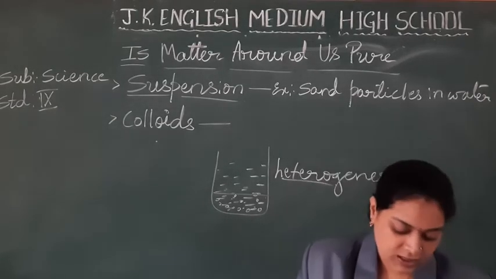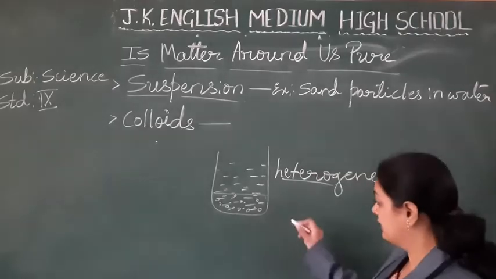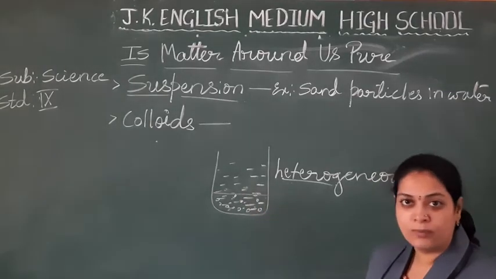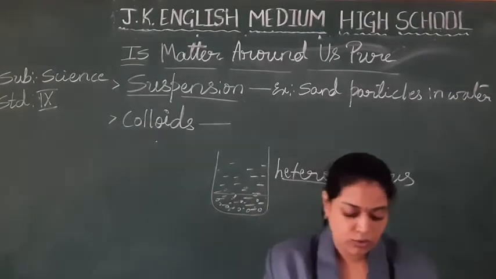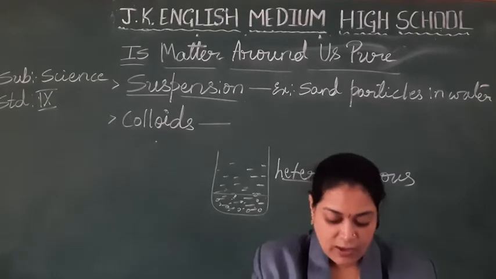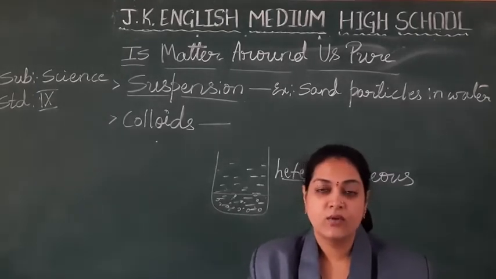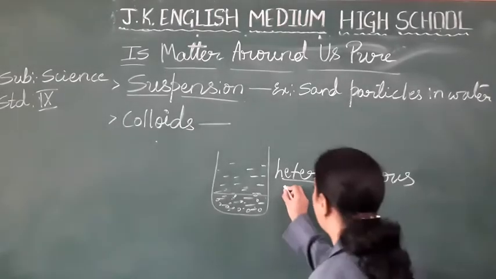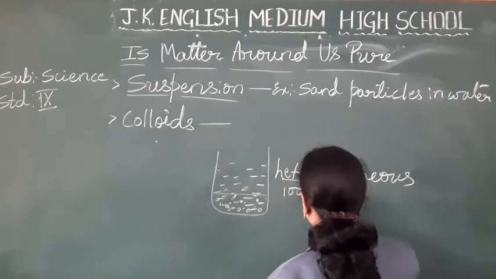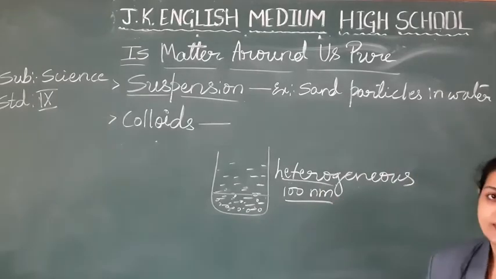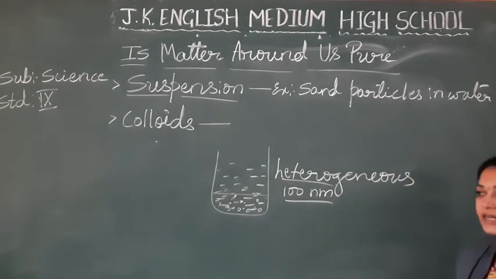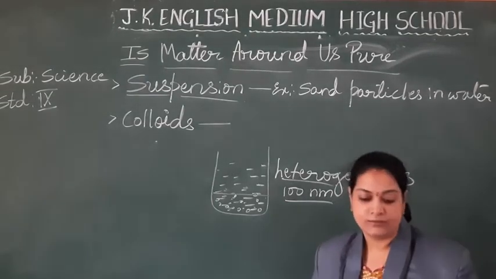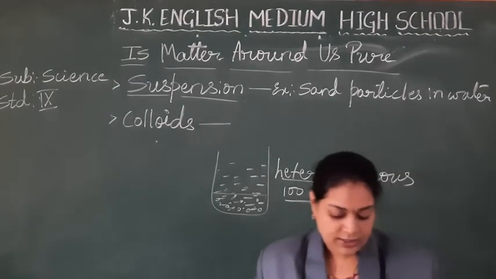Second one, the size of solute particles. Which are the solute particles? Now in this example, sand are the solute particles. So the size of the solute particles is quite large. It is larger than 100 nanometer in diameter. Next property.